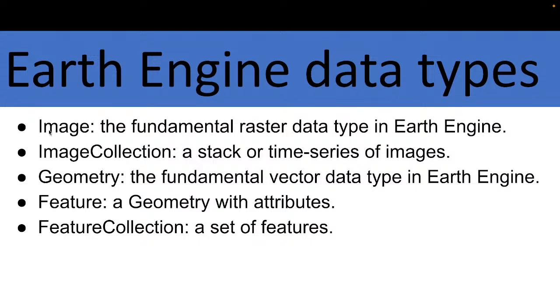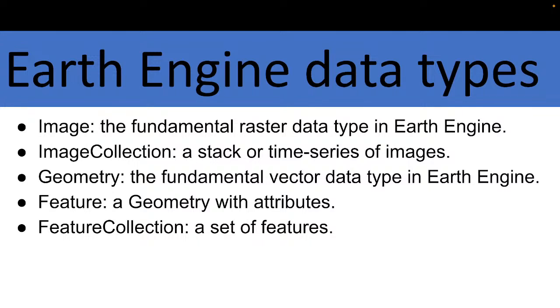So first of all, image is one kind of data type in Google Earth Engine. Image is basically the fundamental raster data type in Earth Engine. So the raster data type is called an image. Then image collection, a time series of images. Suppose I have all of the images for the year 2023.